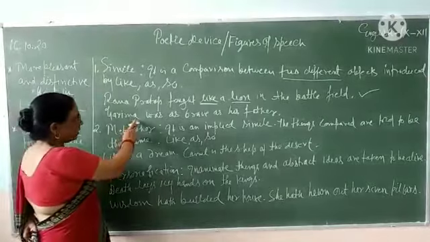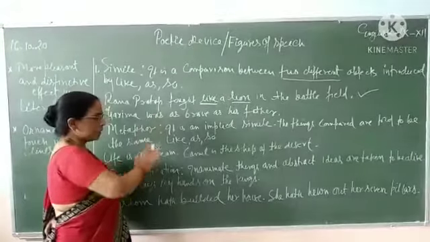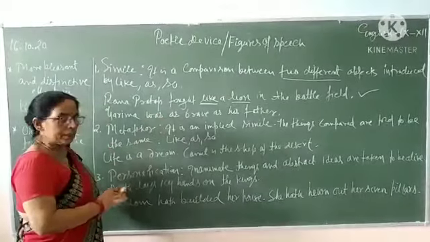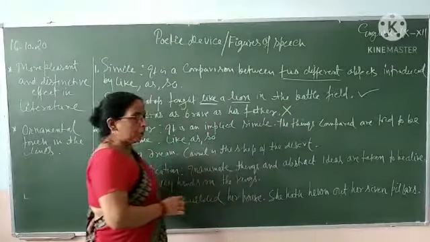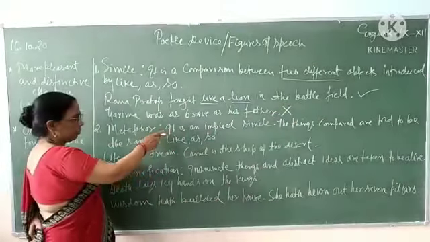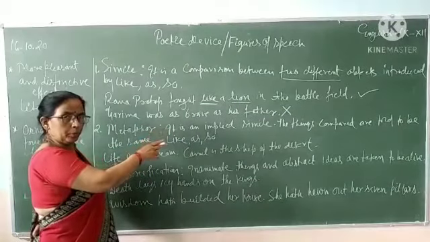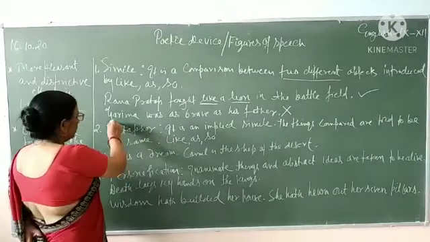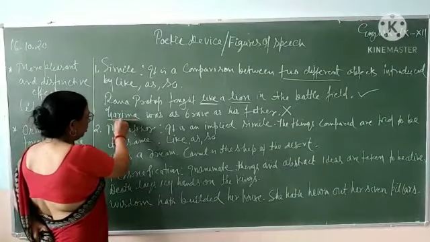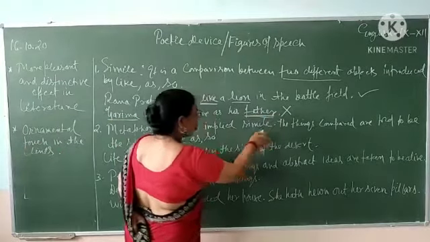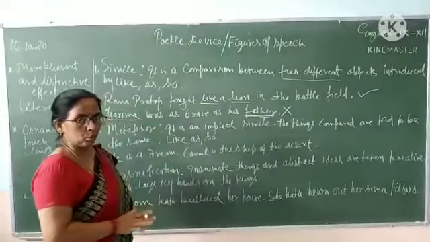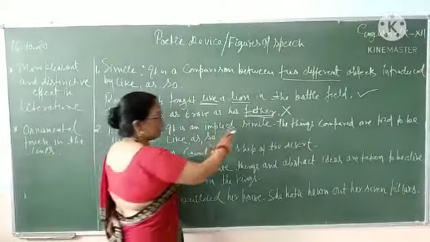Second sentence is, Garima was as brave as his father. Students, this sentence is correct. It is grammatically correct, but it is not a simile. It is not a simile because the compared things are of the same group. Garima is also a human being and father is also a human being. So, the sentence is okay to write, but it is not simile.